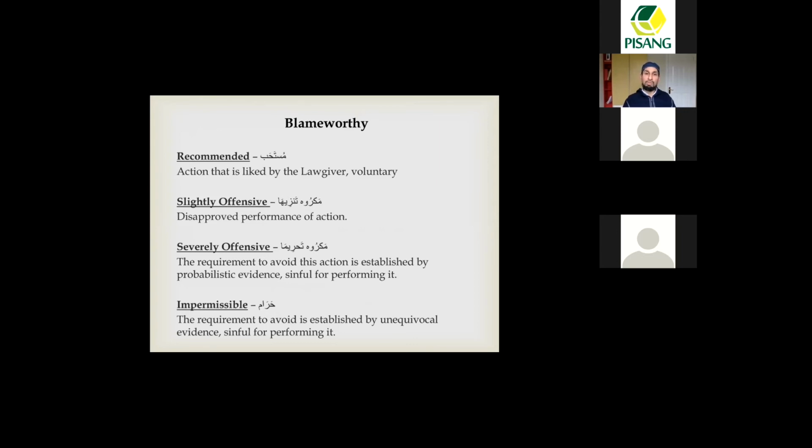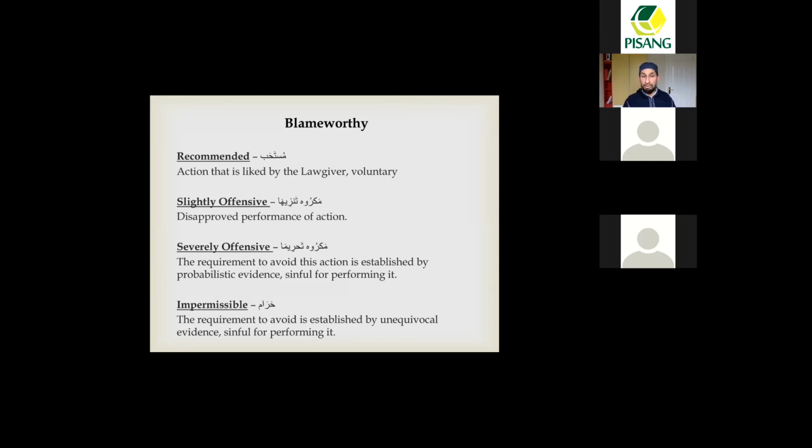Then we have something called makruh. Makruh is that which is disliked, which goes into two levels. The first is makruh tanziha, which is disapproved performance of action. Okay, this is slightly offensive. Then we have makruh tahriman, which is a higher category, but it's not as great as haram, it's less than haram. The requirement to avoid this action is established by probabilistic evidence, sinful for performing it.